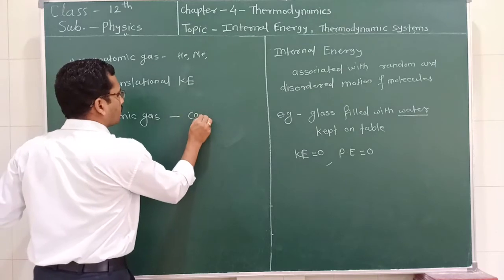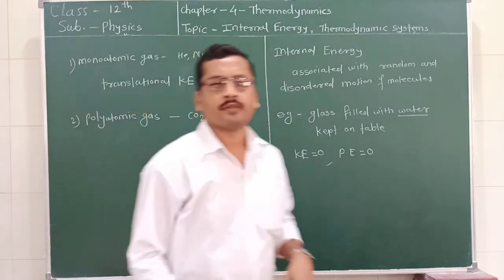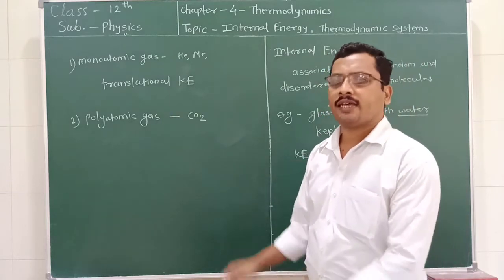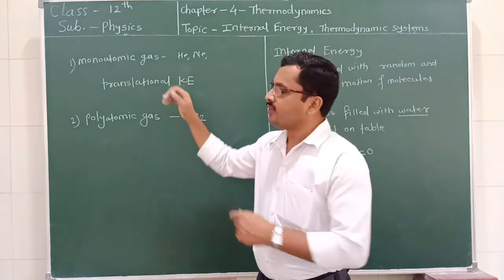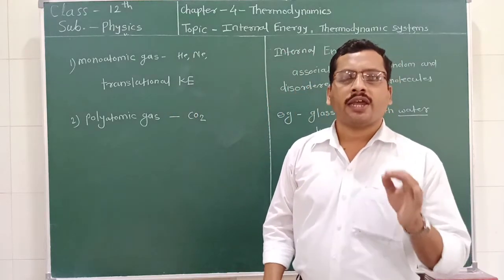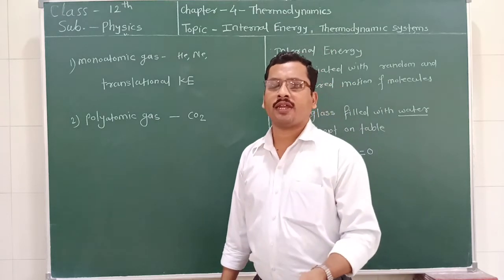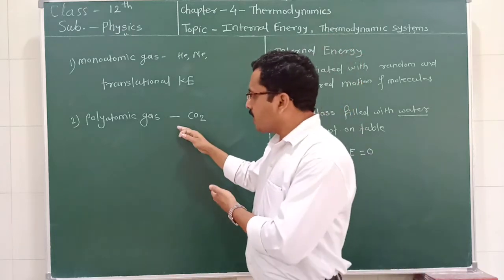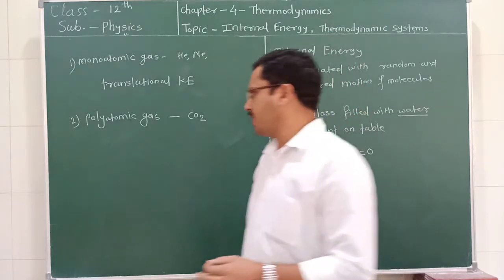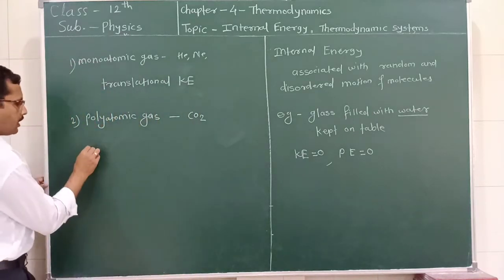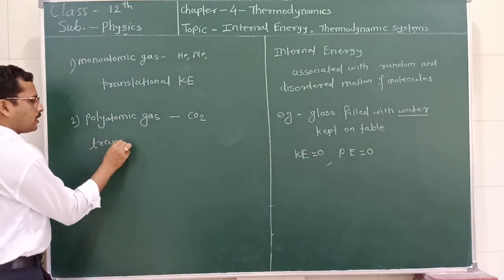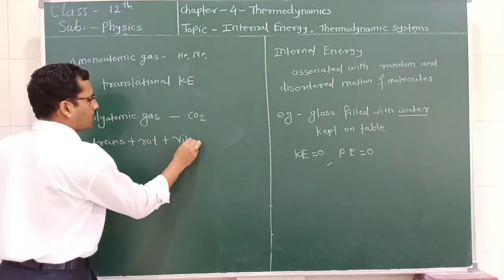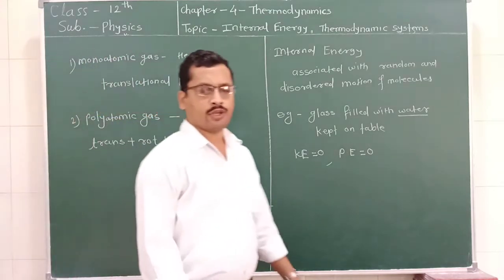For example, CO2, carbon dioxide. What happens in the case of carbon dioxide, that is a polyatomic gas? In this case, in addition to the translational kinetic energy, it also possesses rotational kinetic energy and vibrational energy. So in the case of polyatomic gases, the internal energy is due to translational plus rotational plus vibrational motion of the molecules.